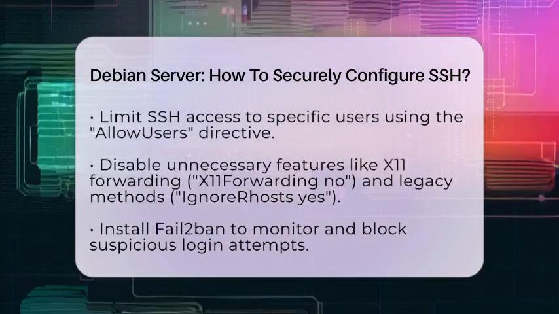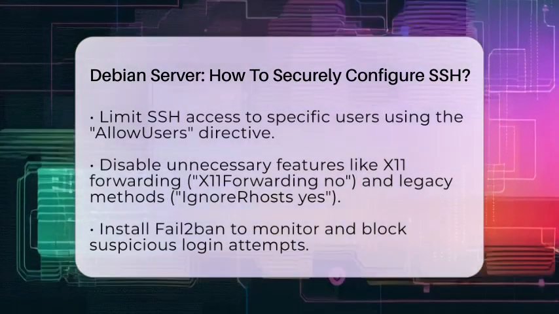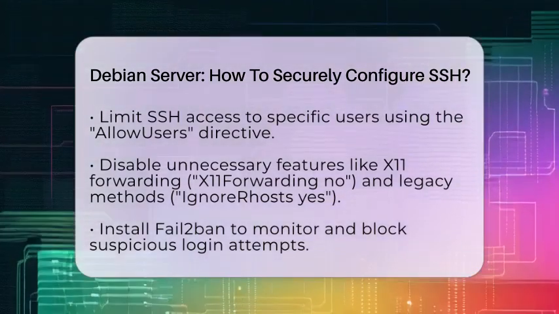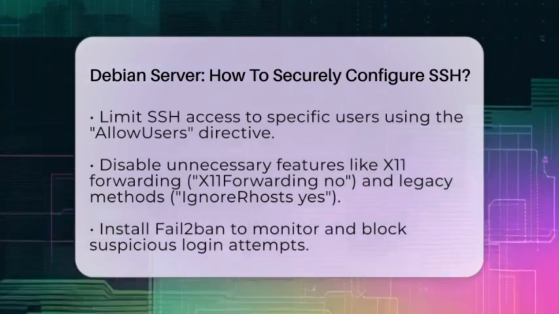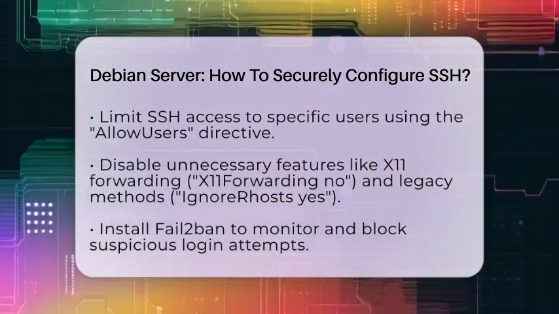Installing Fail2ban adds an extra layer of protection. Fail2ban monitors failed login attempts and blocks IP addresses that show suspicious activity. It is easy to install with apt-get install fail2ban and can be configured to protect your SSH port.